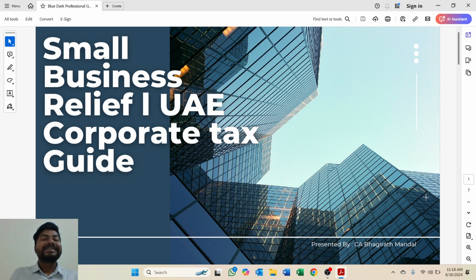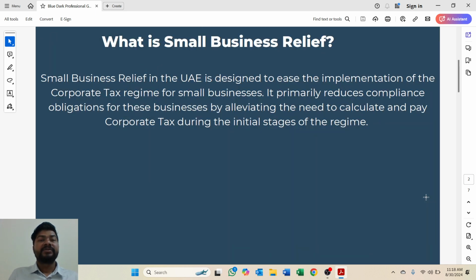First of all, what does small business relief mean? So let's understand. As the corporate tax regime is new in the UAE, it might become costlier and complex for small or micro businesses to become familiar with and adopt this tax system. That's why the UAE government has designed this relief specifically for small or micro businesses for their easy implementation, which primarily reduces the compliance obligations of these businesses by alleviating the need to calculate and pay the corporate tax.